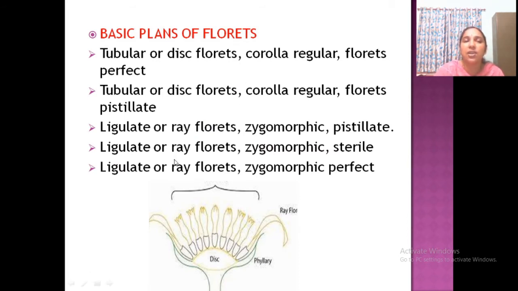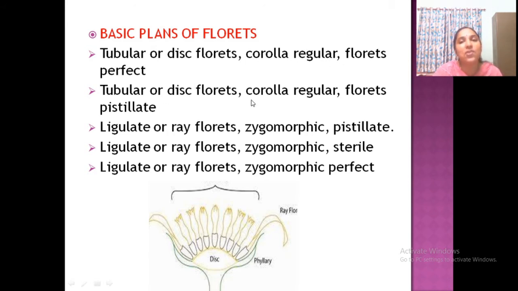So, these are the 5 different ways in which these are arranged. See, this is the image of the capitulum inflorescence cut open. This is the central disc and these are the disc florets. This is only one side cut open and these are the peripheral ray florets. So, these are the peripheral ray florets and these are the disc florets. And see, this is the involucre of bracts known as phyllaries. Clear? So, there are different types of organization. 5 plans are there. Tubular or disc floret: corolla regular, floret perfect.